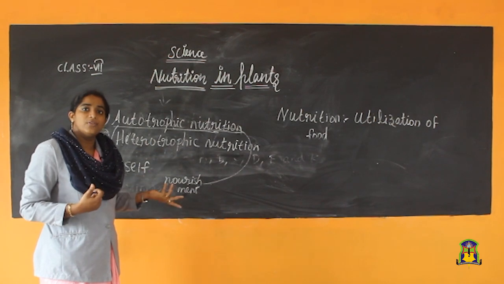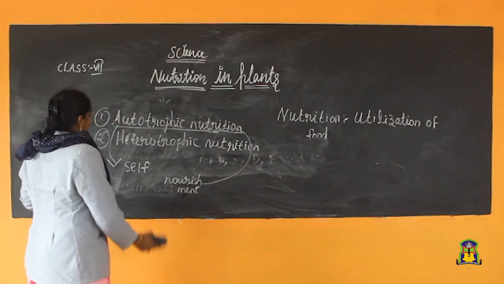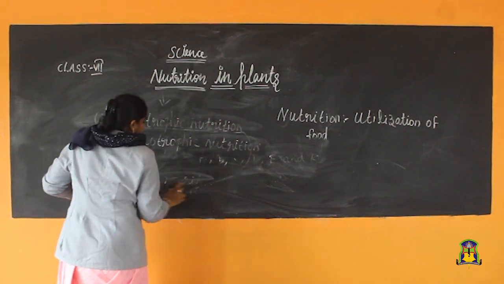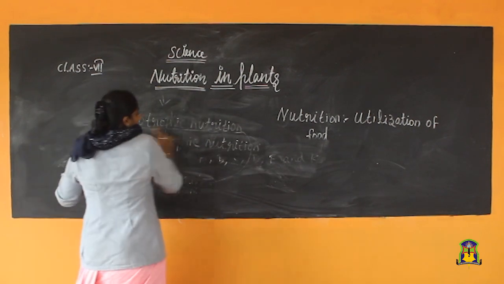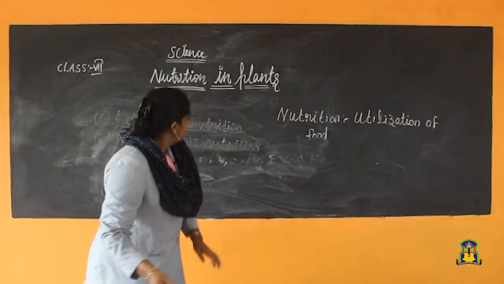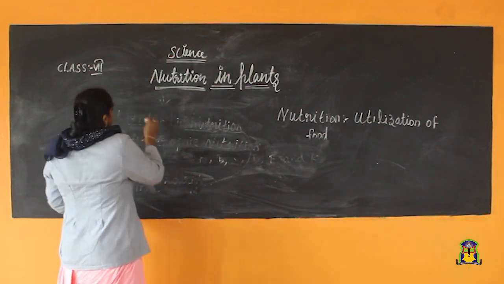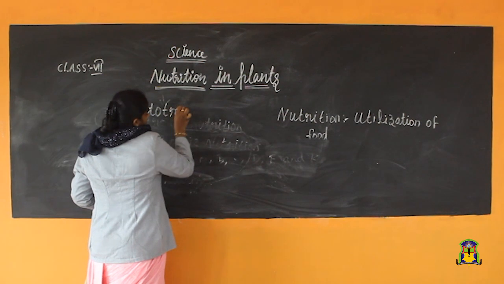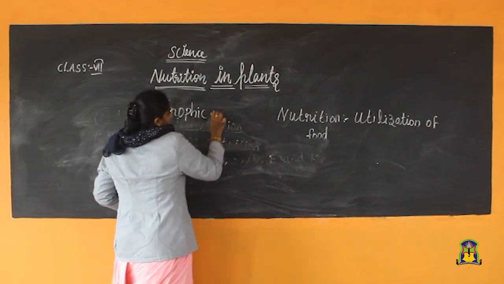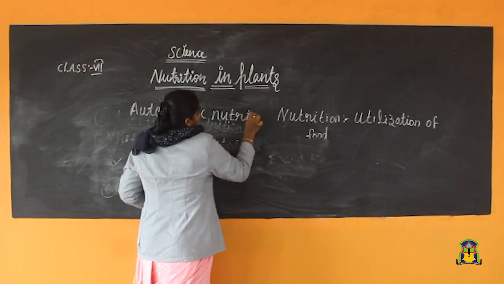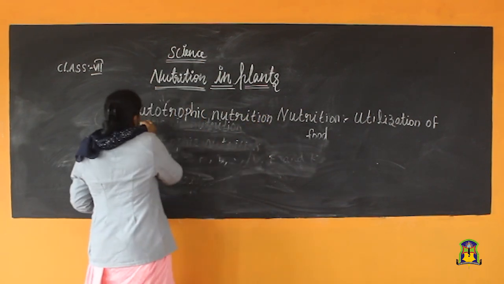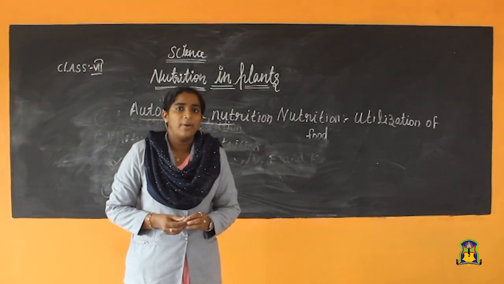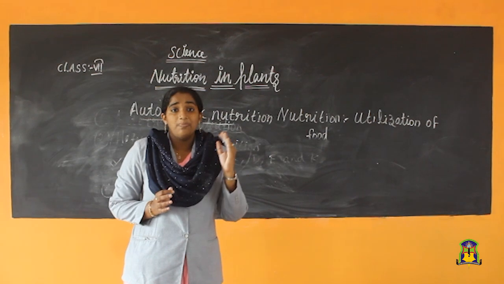How do plants prepare food? We know that the green plants do photosynthesis.